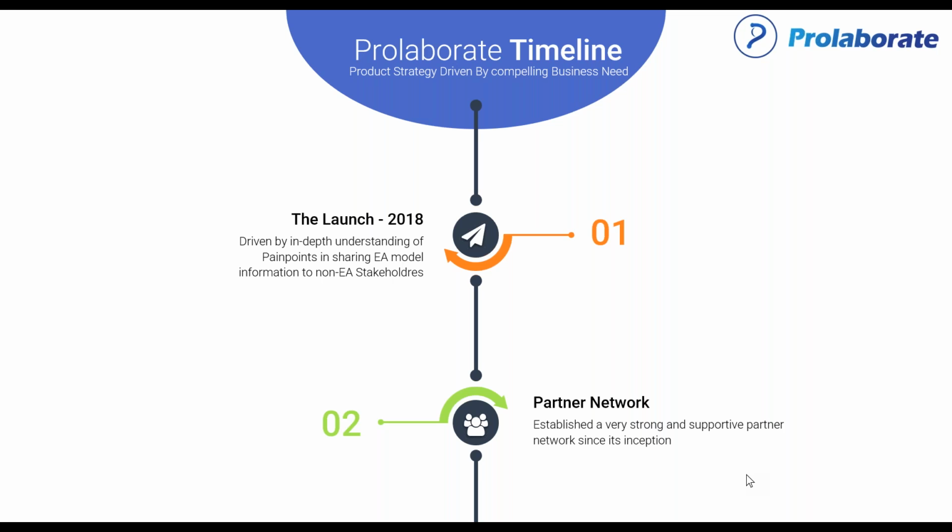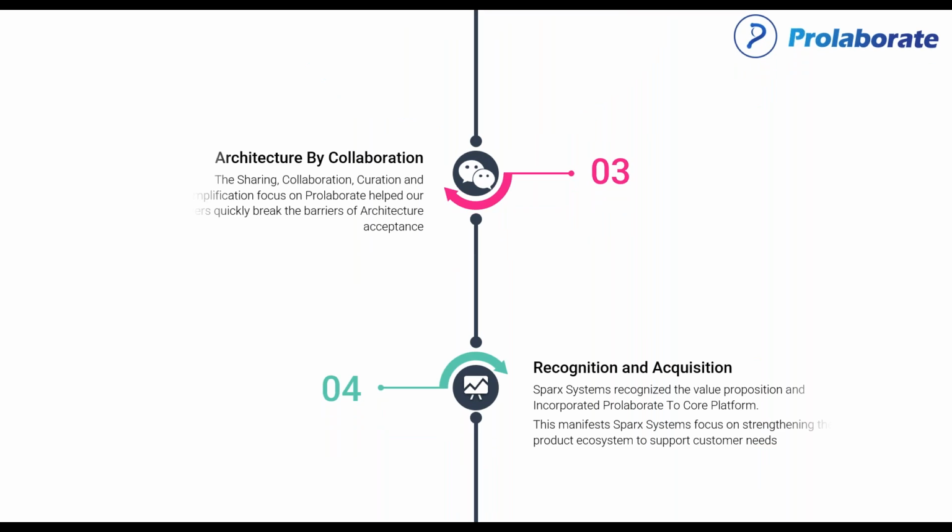We were making some good inroads in the initial year, driving architecture by collaboration, and in the initial few deployments itself we saw significant results and value created through this platform.